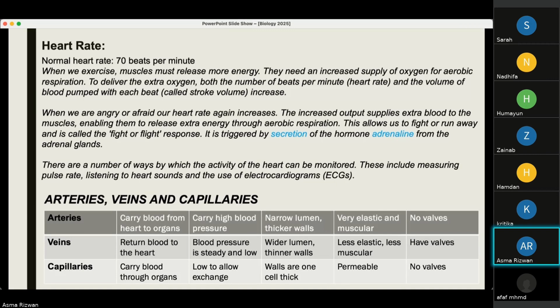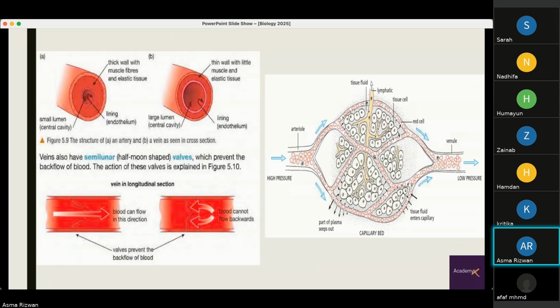The capillaries carry blood through the organs. They allow exchange. So the blood pressure through the capillaries is very, very low. The walls are one cell thick, again, to allow easy diffusion and efficient exchange. They are permeable and they have no valves.